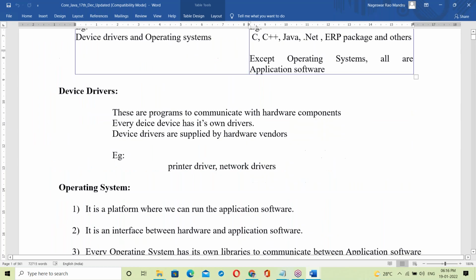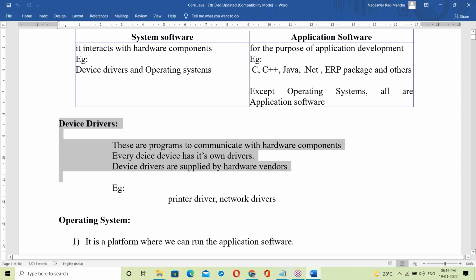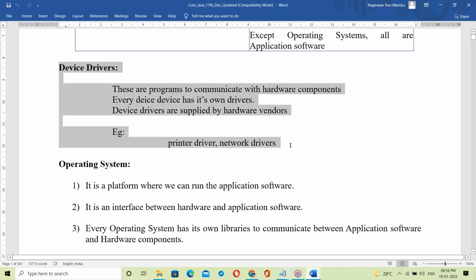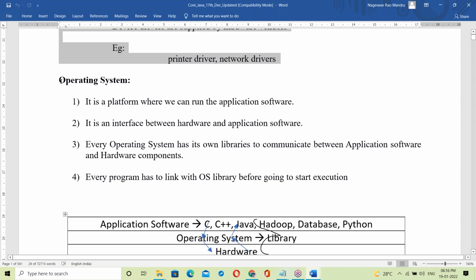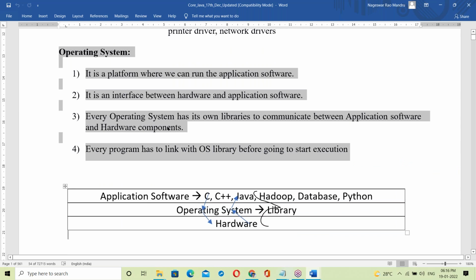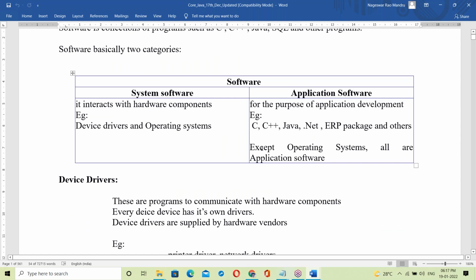See your documents. See, this is about OS explained here. See device driver. Some two points are mentioned about device drivers. They are the programs to communicate with hardware, like printer drivers and network drivers. Their drivers are to communicate with hardware components. Okay, fine. OS, those four points are mentioned here. It's a platform. It's an interface. Every program has to link with the OS library before going to start execution. All these are explained clearly. See this: hardware, OS, and application software. That's it.